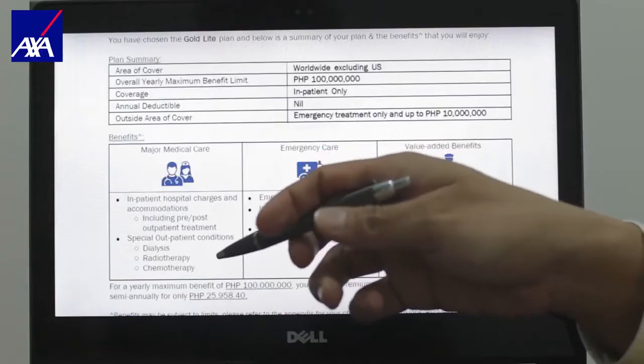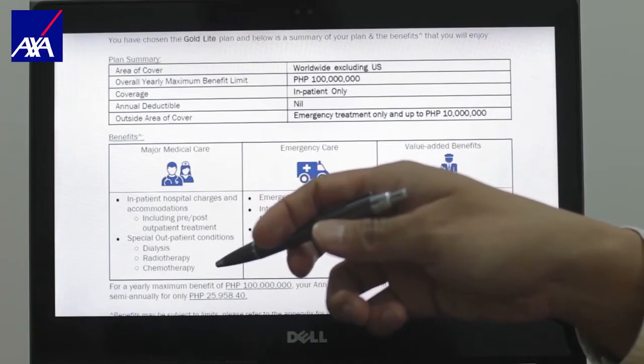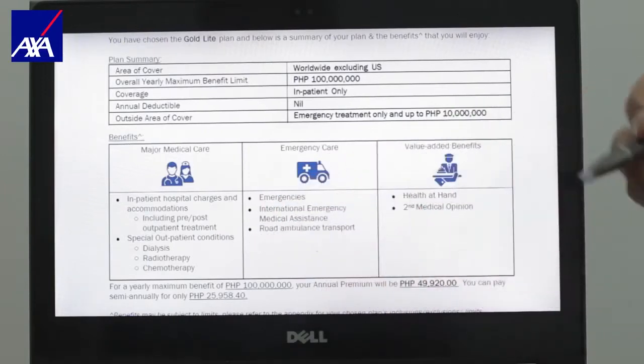So your costs before and after connected to that reason will be covered. This plan also covers special outpatient treatments such as dialysis, radiotherapy, chemotherapy, and other surgical procedures as an outpatient. Now let's look at more of the details of the plan and the benefits.